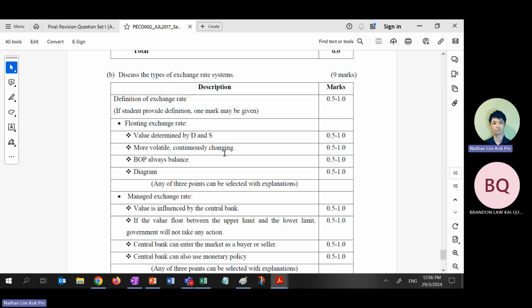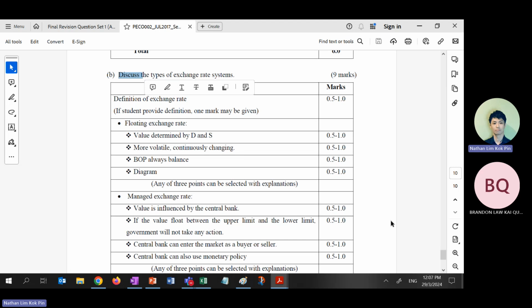This three, this is the discussion question: discuss types of exchange rate. Not only do you need to talk about the types, you must also discuss their pros and cons because it's two sides. Because it's not explain three types, it's discuss three types. Makes sense? Pros and cons already covered before, some pros, some cons only. Don't need too much, two is enough.